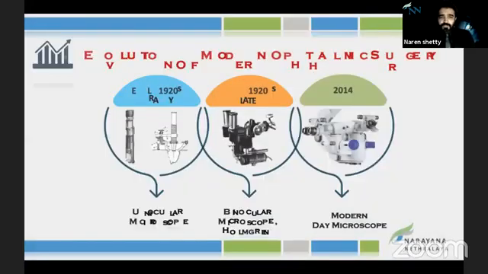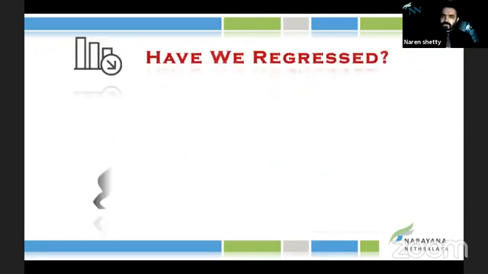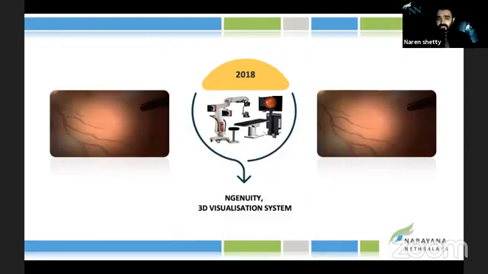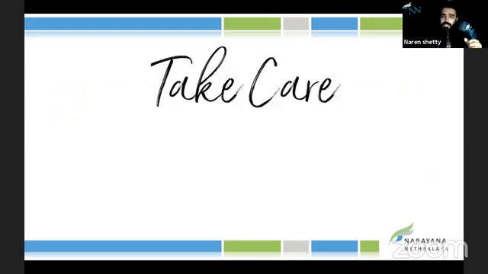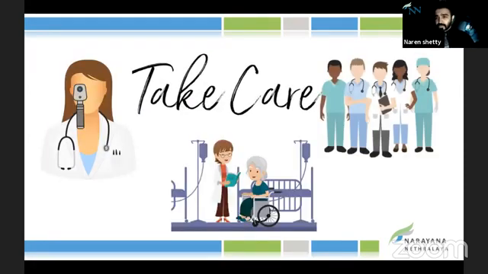Now, when you see the evolution of microscopes, it started in the early 1920s with the monocular microscope, and in the late 1920s, we had the binocular one, and the modern microscope came in 2014. But actually, are we progressing or regressing? So this is where the Ingenuity system or the 3D system comes into the picture. It started in 2018, and it has taken care of three groups of people: first, the consultants, then the patients, then the trainees too.